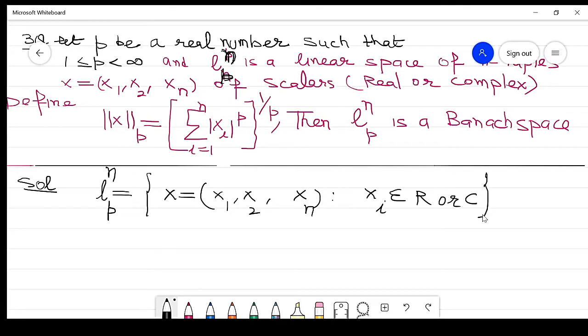If the field is complex numbers, then it belongs to C. If the field is R, then it belongs to R.